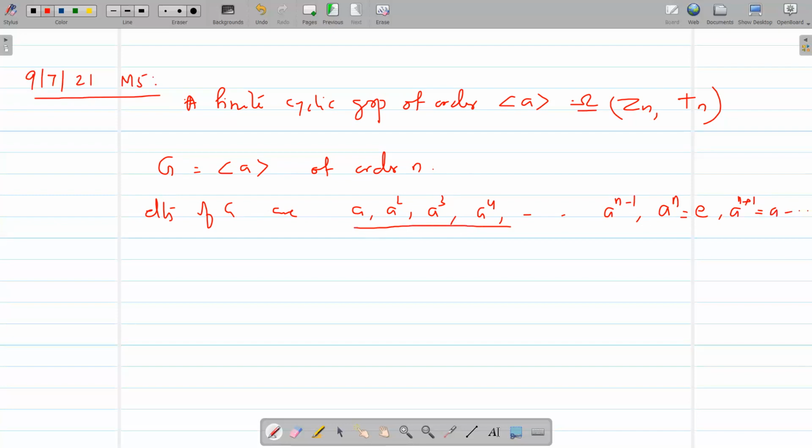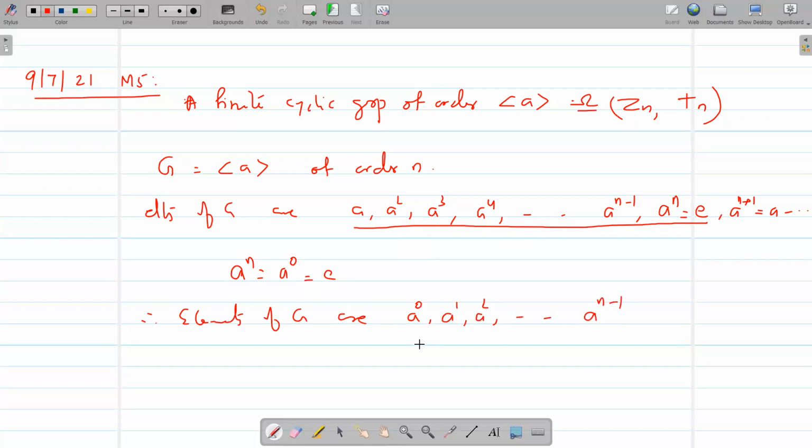So G contains these elements. And we can see that A raised to n equal to A raised to 0. That is identity. Therefore, elements of G are A raised to 0, A raised to 1, A square, etc., A raised to n minus 1. And what is Zn? Zn is the set 0, 1, 2, 3, etc., n minus 1, the set of remainders when an integer is divided by n.